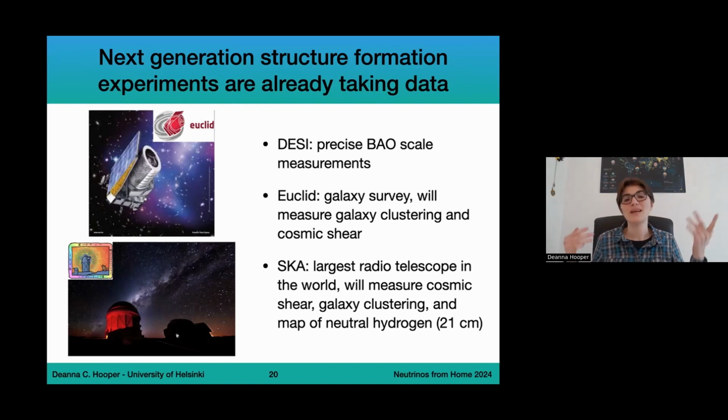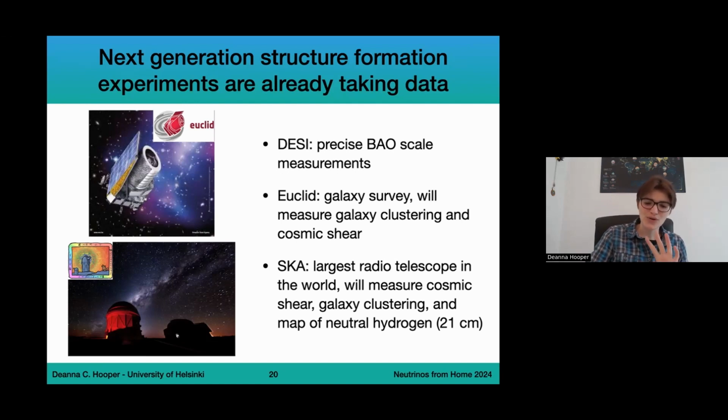And ideally, within the next 10 years, we're going to have SKA, the Square Kilometre Array, which is going to be the largest network of radio telescopes in the world. SKA is ideally going to measure cosmic shear and galaxy clustering, and it's going to hopefully get a map of neutral hydrogen. This means that all of these things are going to give us constraints on the matter power spectrum, and this is in turn going to improve our constraints on the sum of neutrino masses and on N_eff.